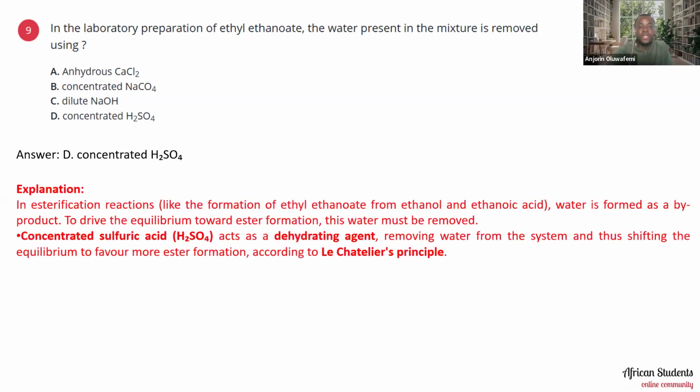So in an esterification reaction like the formation of ethyl ethanoate from ethanol and ethanoic acid, water is formed as a byproduct. To drive the equilibrium towards ester formation, this water must be removed. Concentrated sulfuric acid, H2SO4, acts as a dehydrating agent, removing water from the system and thus shifting the equilibrium to favor more ester formation according to Le Chatelier's principle. So concentrated H2SO4 is what we use in the lab to remove the water that is present. Okay.